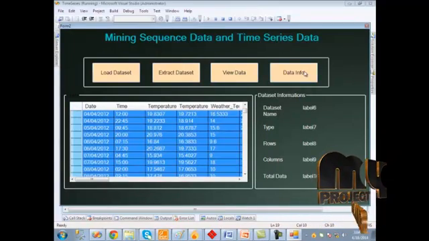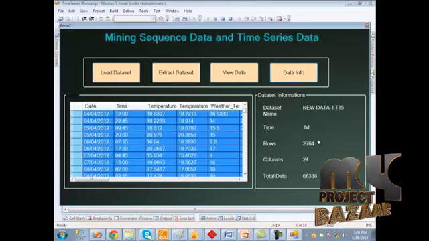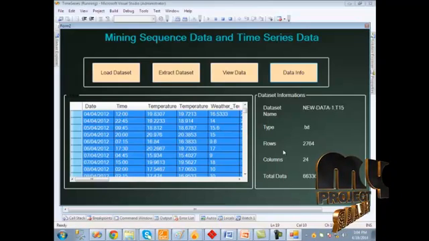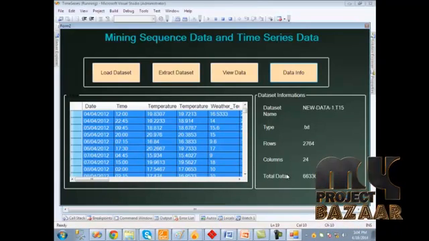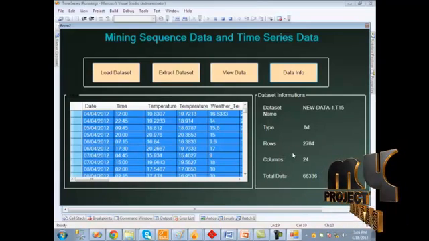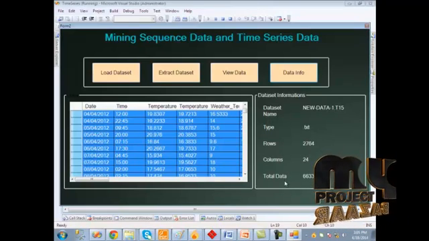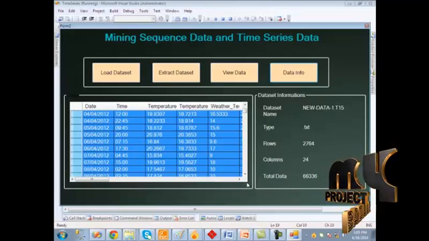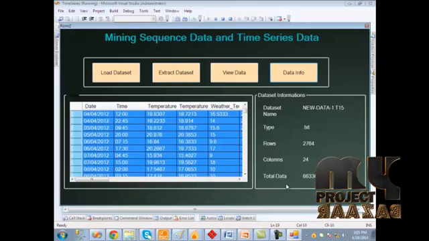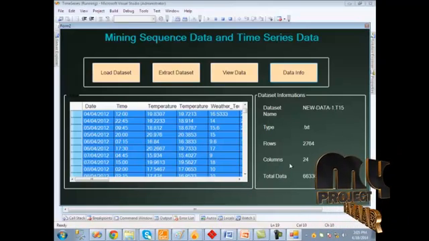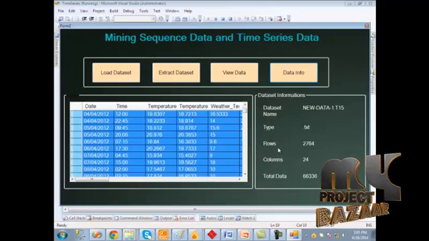Then we should click the dataset information. Here the raw dataset information is shown: the dataset name, type, rows and columns, total data. Here the rows mention the number of rows in the dataset. Then the columns represent the number of columns in the dataset. The total data represents the corresponding total data in the dataset. Here the rows represent the number of records in the dataset. Then we should click the next button.